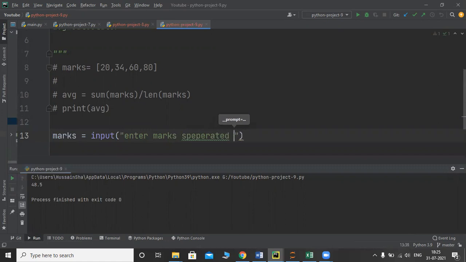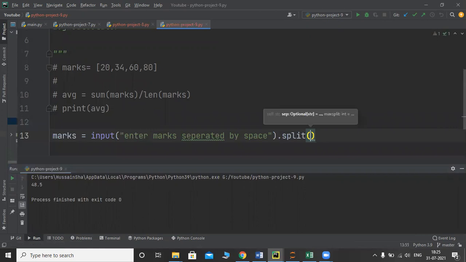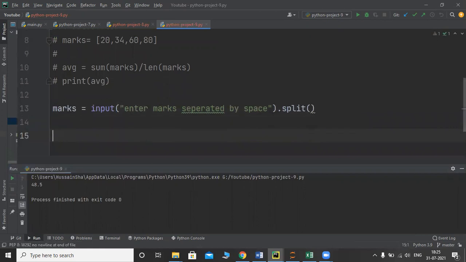So the computer is asking us to enter marks separated by space, and then I'm converting it into a list by using the split function. So these are the marks.